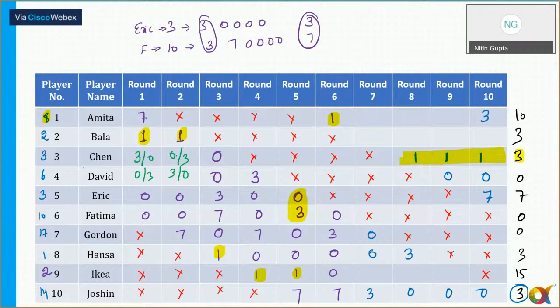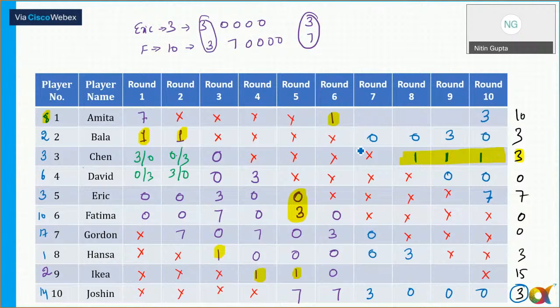Okay. Now Bala has also scored a total of 3 points. So the only possibilities, remember in round 10, Amita has already got 3. In round 8, Hansa has got 3. In round 7, Jocelyn has got 3. And Bala also, we need a total of 3 points. So the only possibility is Bala is getting in round 9. And this will be 0, 0, and 0. Okay. 0, 0, 3, 0. That is the possibility here.